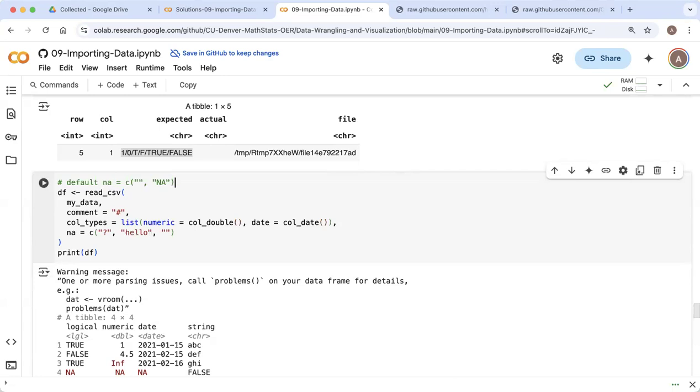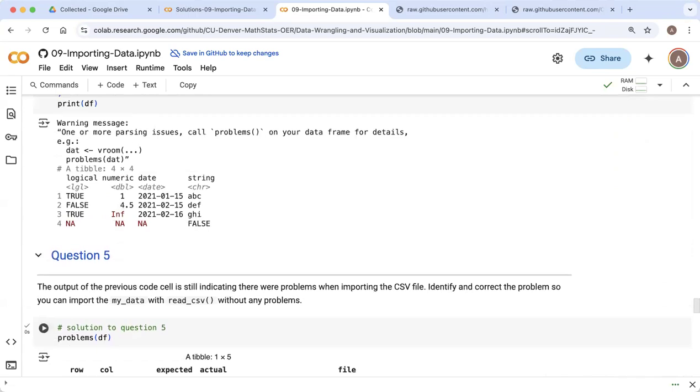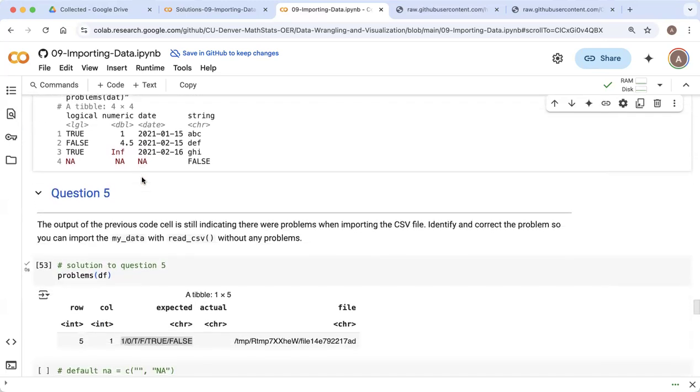So if I didn't enter any argument for NA, any values that are blank or coded correctly with N, capital A, those would get coded correctly as NA, a missing value, when you do the import. Down here, where are we? So up here, I defined my NA argument as question mark and hello. So this overrides the default.